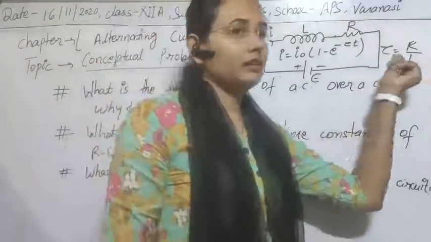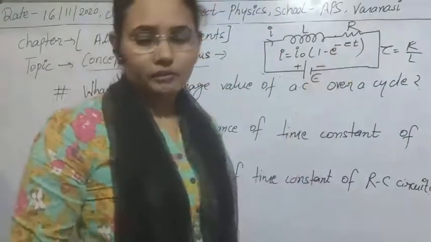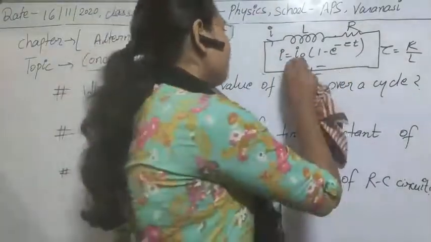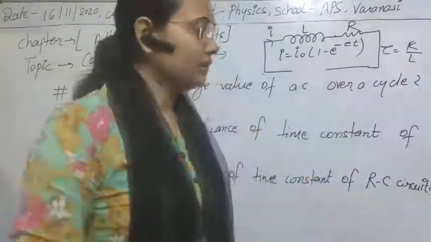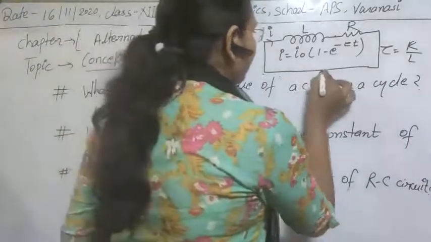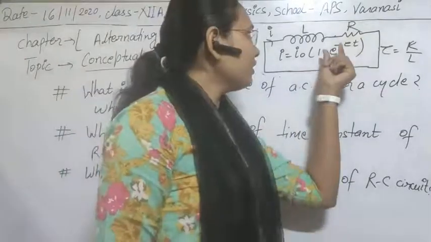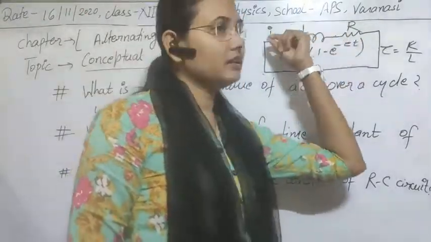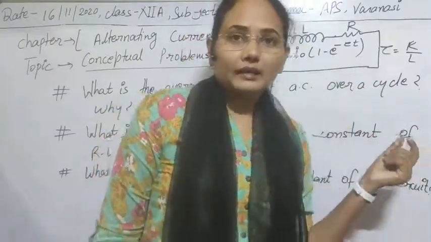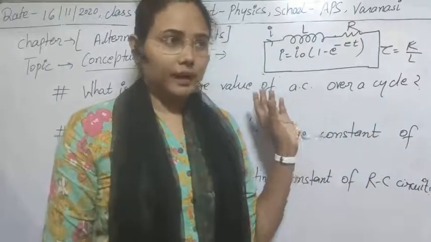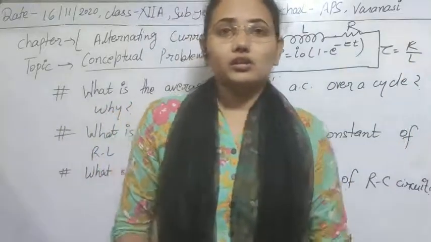So what is the significance of this particular time? You can also obtain it for the discharging of the circuit. If you want the current through this inductor to decay, simply remove the battery from it. Then the inductor, which has stored current, starts to decay, and that current can be used in various applications. In that process you will again get this value of tau. So this is the time constant.